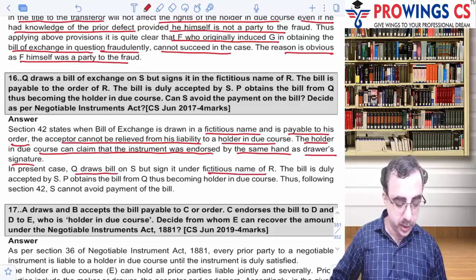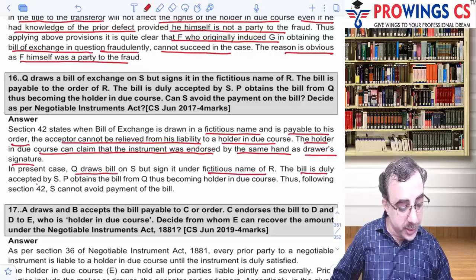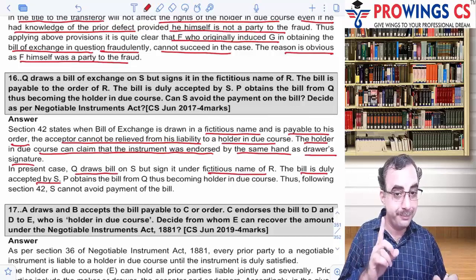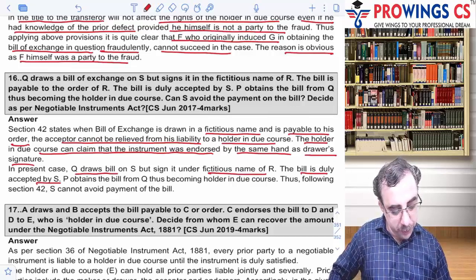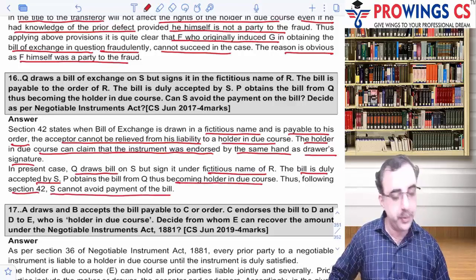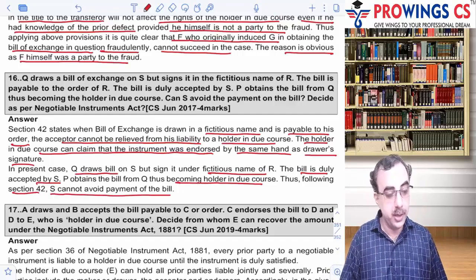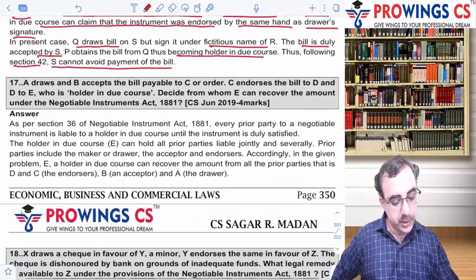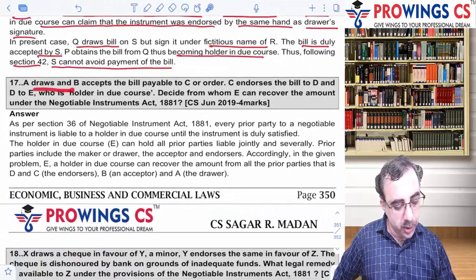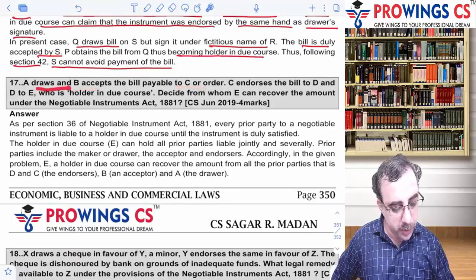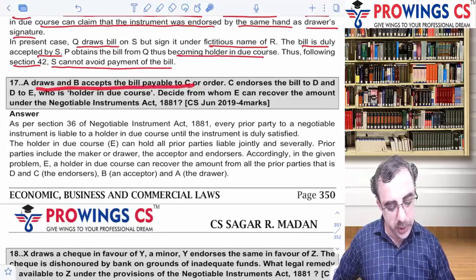So in this case Q draws the bill on S but signs it in the fictitious name of R. ठीक है, the bill is duly accepted by S. S ने तो अपना सिग्नेचर बराबर किया, उसको मालूम था ये कौन दे रहा है. So P obtains the bill from Q, becoming a holder in due course. Thus, as per section 42, S cannot avoid the payment of the bill. He is liable. Okay, he is liable. And question number 17 देखिए. So 17 says, A draws a bill on B and B accepts the bill payable to C on order.